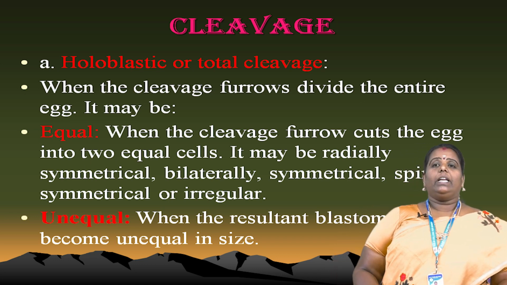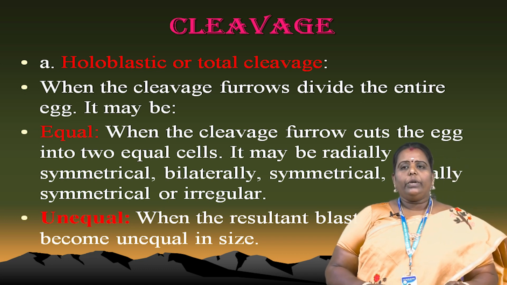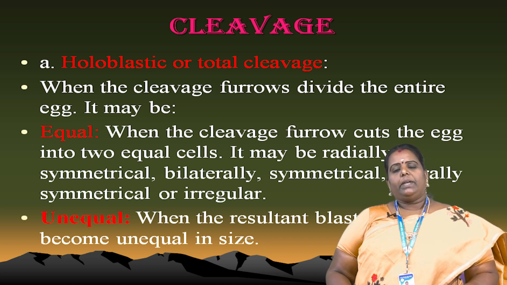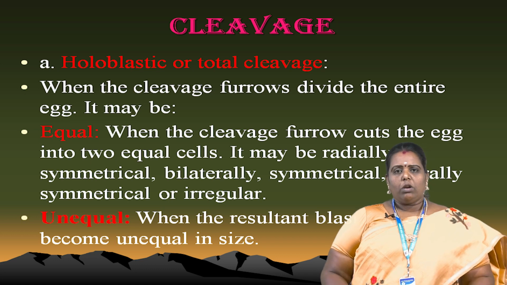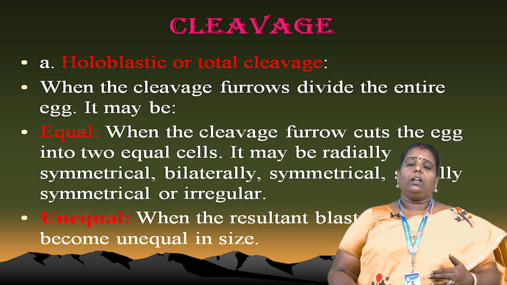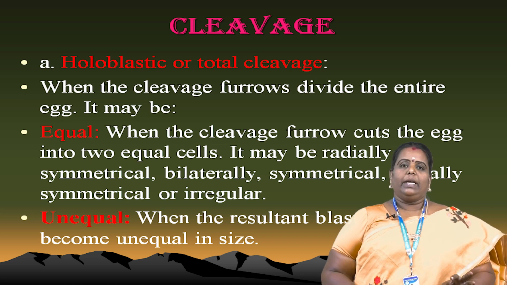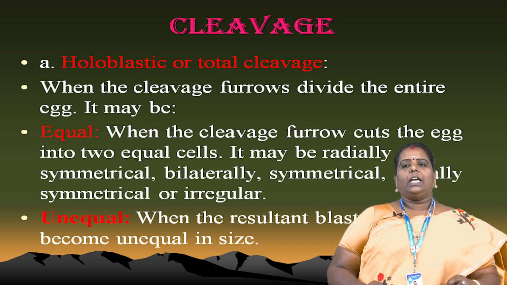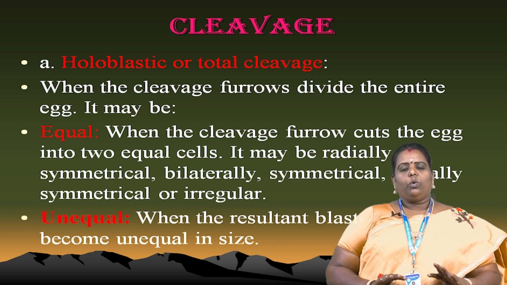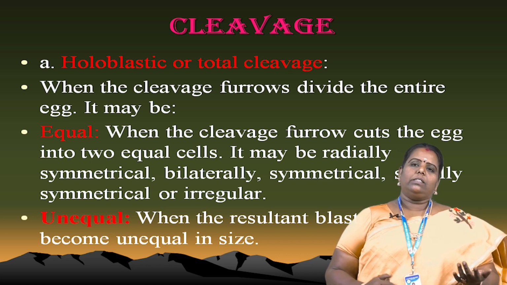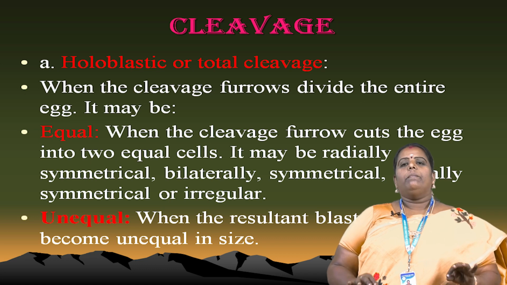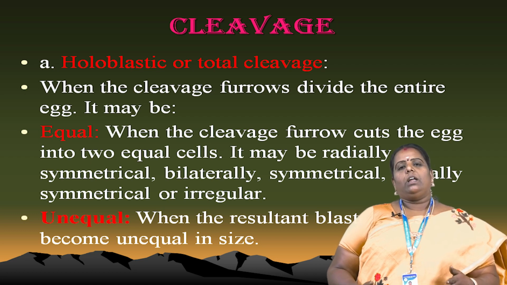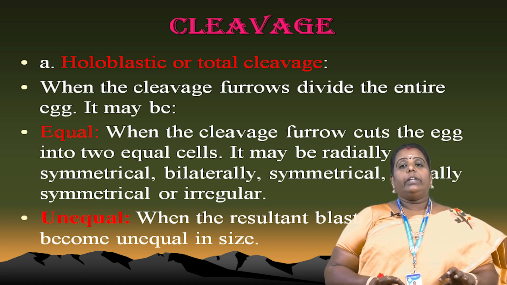In equal cleavage, the cleavage furrow cuts the egg into 2 equal halves. It may be radially symmetrical, bilaterally symmetrical, rotationally symmetrical, or spirally symmetrical. Unequal cleavage means the resulting blastomeres become unequal in all the cell divisions, not radially, symmetrically or bilaterally. All the cells divide into unequal sizes, with no equal distribution of yolk material, everything unequal.